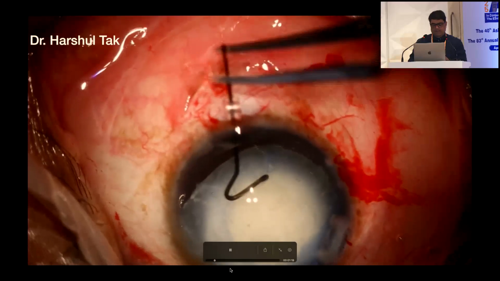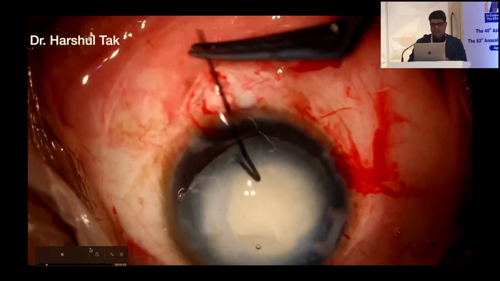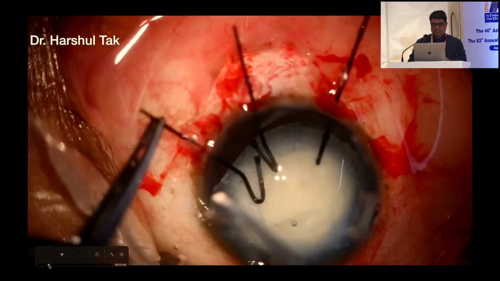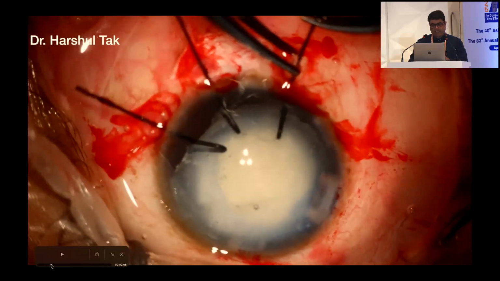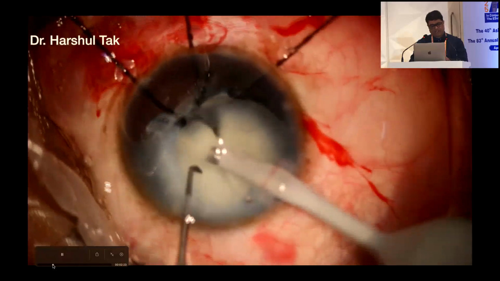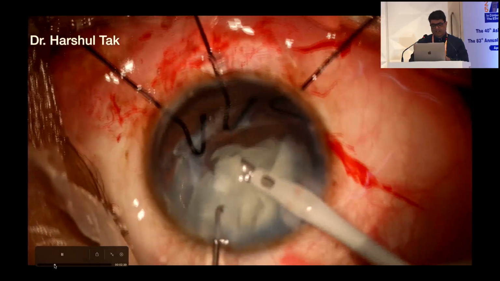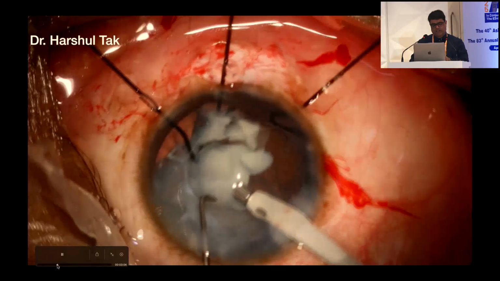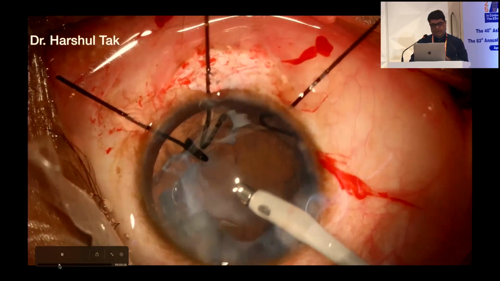And depending on the area of subluxation, you may need to use 2 or 3 capsular hooks. So here I go ahead and put 3 capsular hooks in the area of subluxation. This is important to support the capsular bag in the anterior posterior direction. And most of these traumatic cataracts, we know these are brittle, they are softer ones, so nothing great in chopping this nucleus, but still you need to again maintain a closed chamber. That is very crucial, that you don't let the anterior chamber collapse at any point of time.